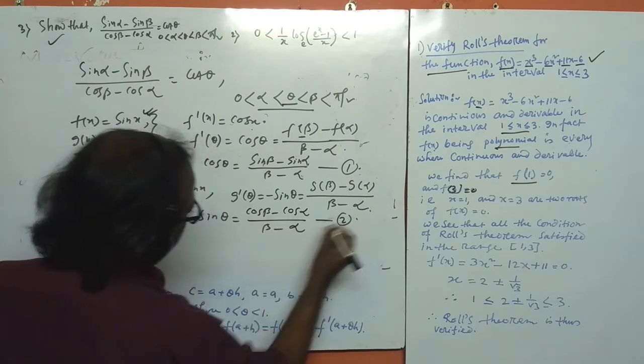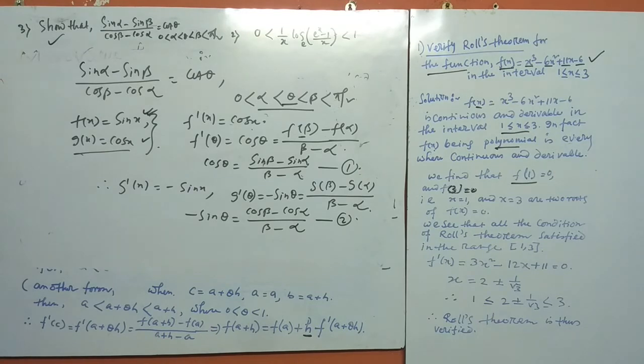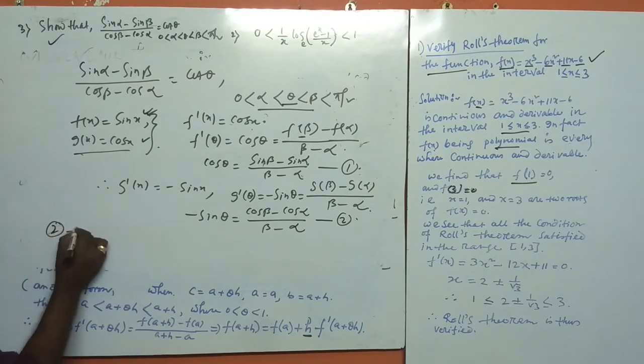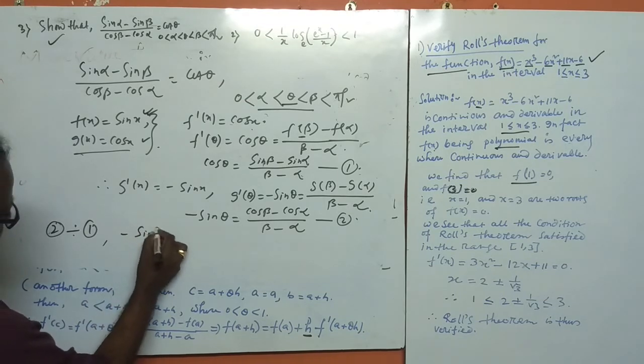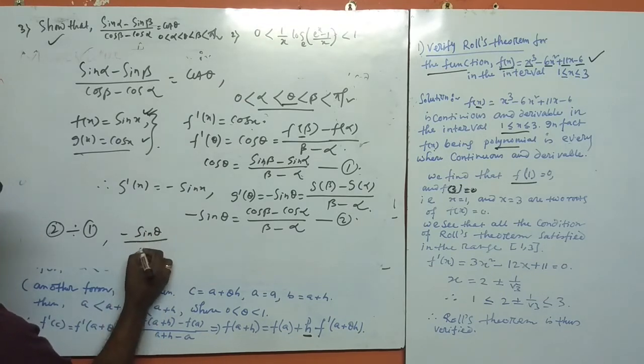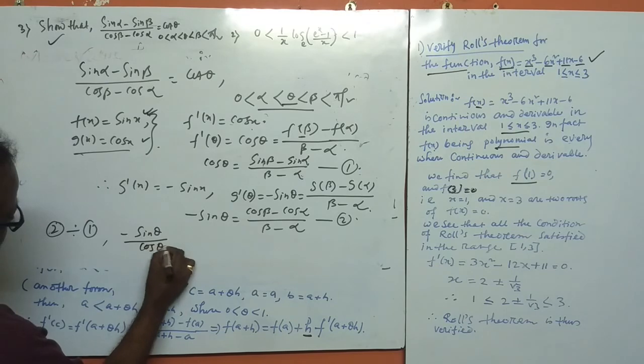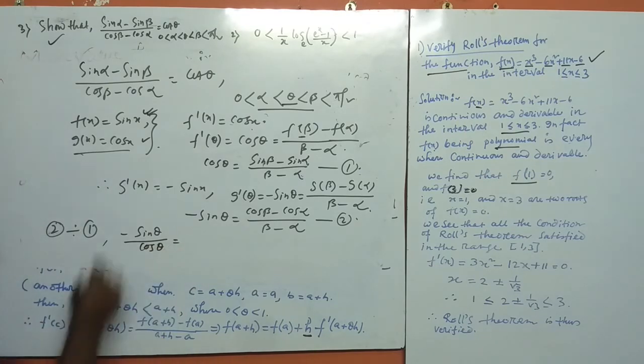This is number 2. If we divide 2 by 1, we get the answer: sin θ by cos θ, which is cot θ.